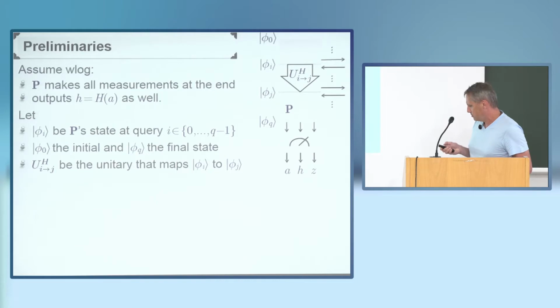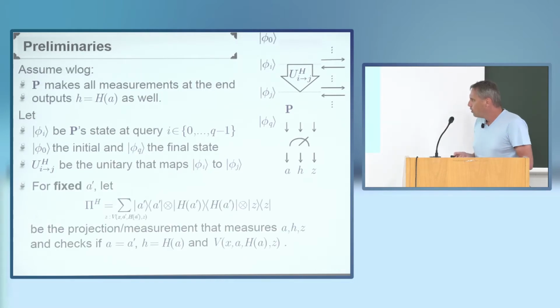And then, that's a bit of an uglier beast, I fix an arbitrary but fixed A prime. Think of A prime for the moment as what I want A here to be. I have to do that for technical reasons. And then I define this projection, which describes a measurement acting on this state here, which measures, like P does, A, H, and Z, but in addition it does some checks.